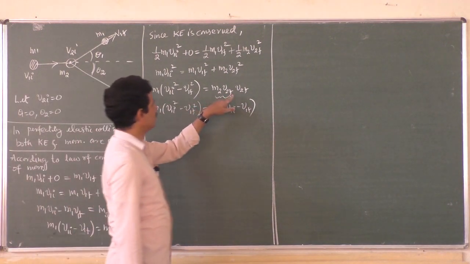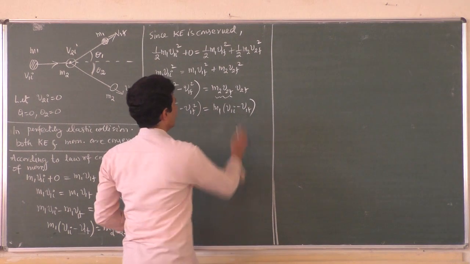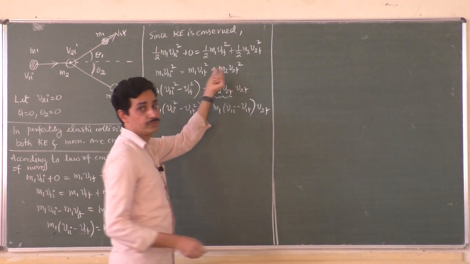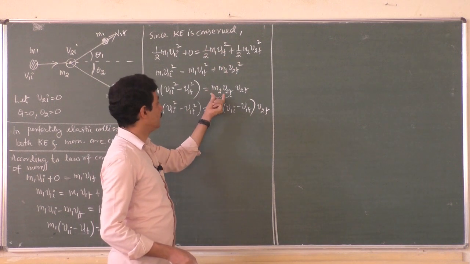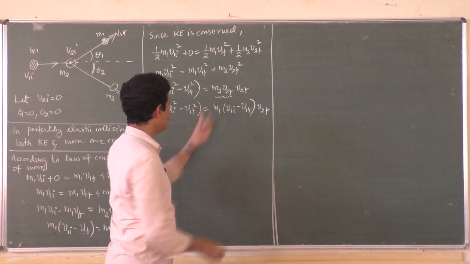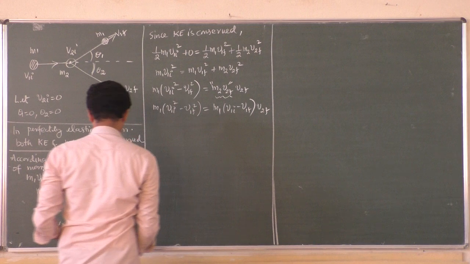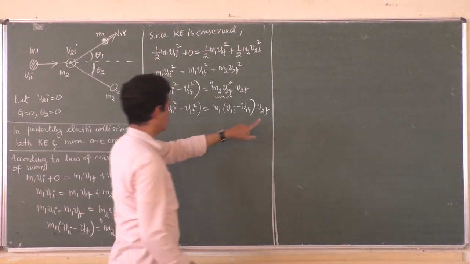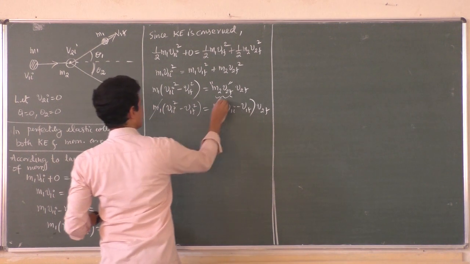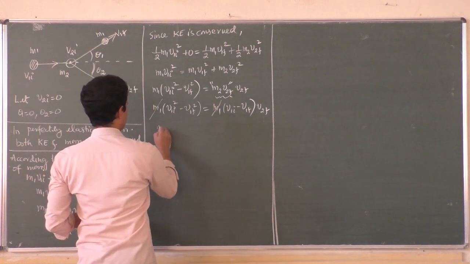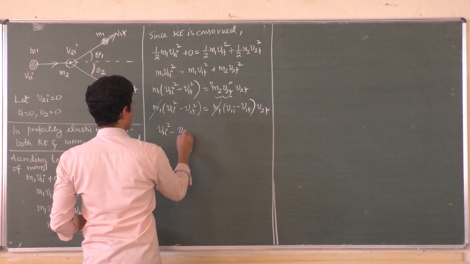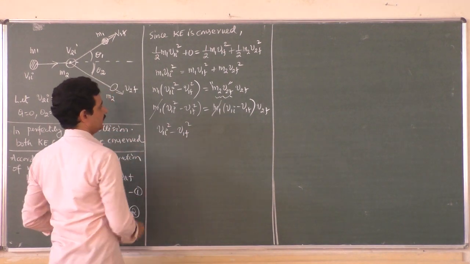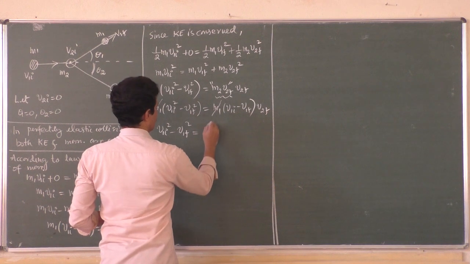m1 into v1i minus v1f is equal to m2 v2f. So m2 v2f is over. What about the other v2f? You should have an extra v2f because here we have m2 v2f square, so m2 v2f into v2f. For this one we get the substitution here, m1 into v1i minus v1f. Now bring this inside. So I think I can cancel m1. Then v1i square minus v1f square is equal to v1i minus v1f into v2f.